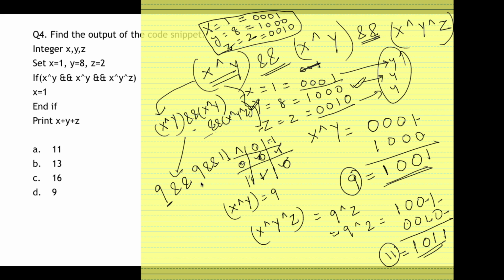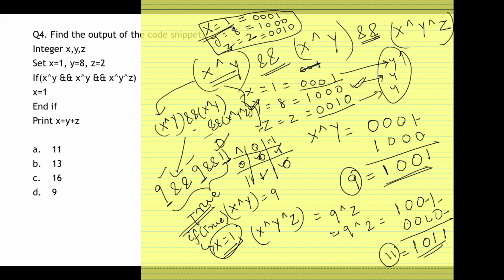So whenever the numbers are non-zero, my answer is always true. If even one would have been a 0, then my answer would have been false. Okay, so since all of them are non-zero, 9 is non-zero, 11 is non-zero, my answer is true. So if is true means it will enter the if, which says x is equal to 1. Okay, so again you see here the x value is 1.